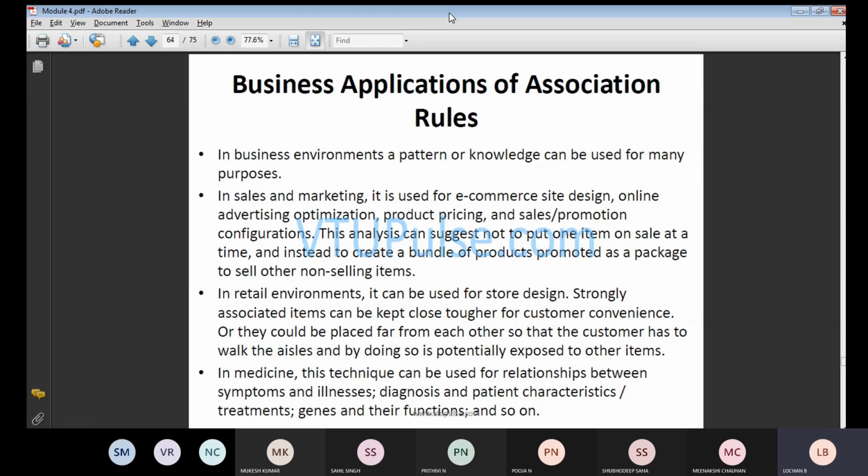So, business applications of association rules. In the business environment, a pattern or knowledge can be used for many purposes. One thing I want to tell you is that if you have knowledge and know how to form it, you can easily develop a particular product. I'm going to give a real-time example.